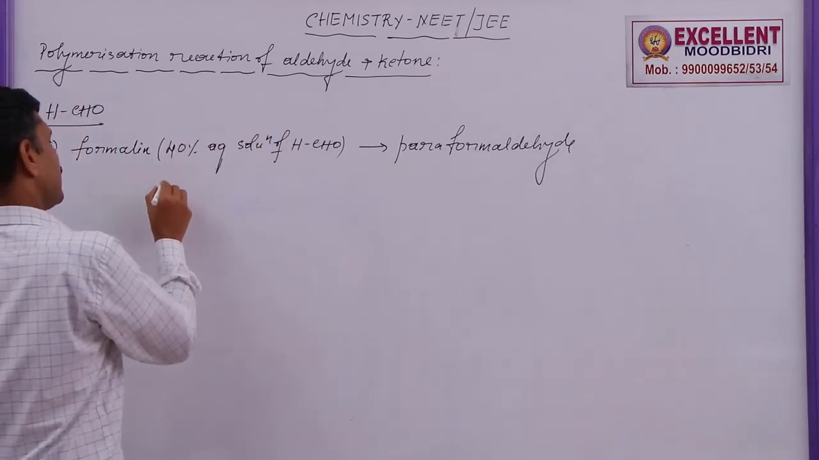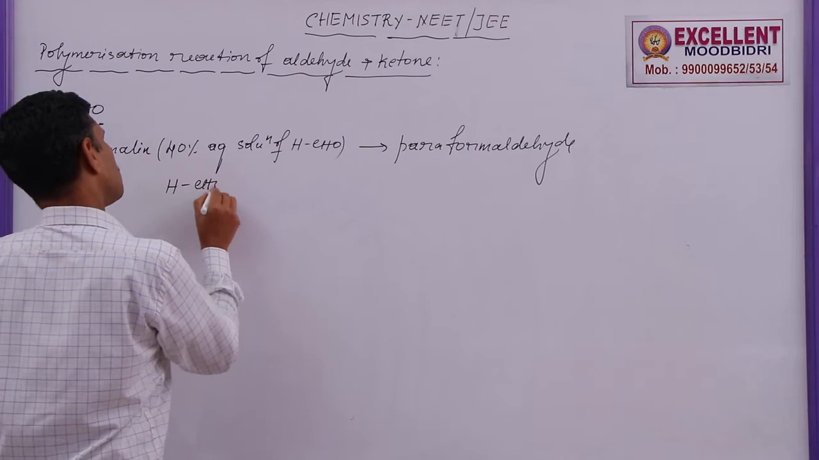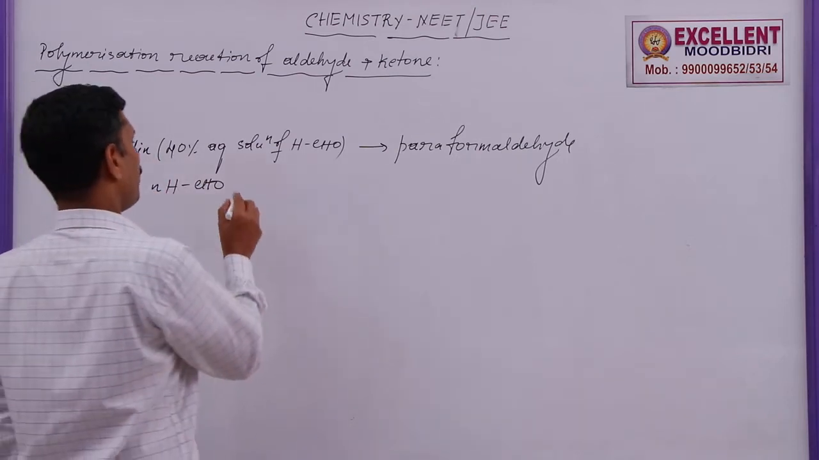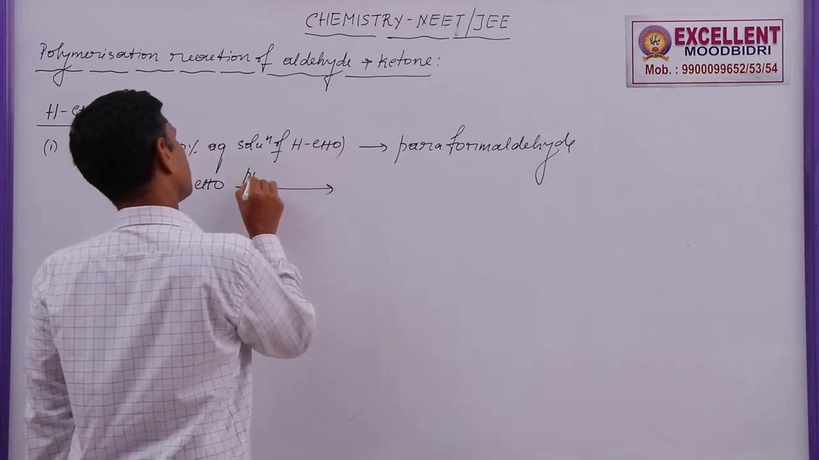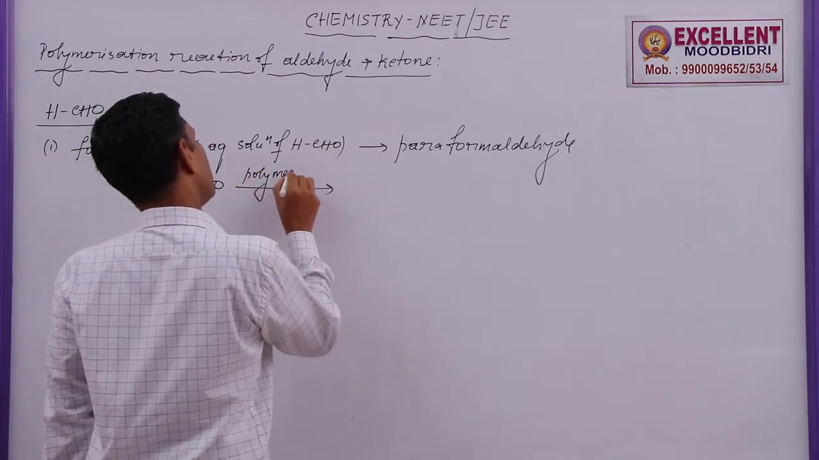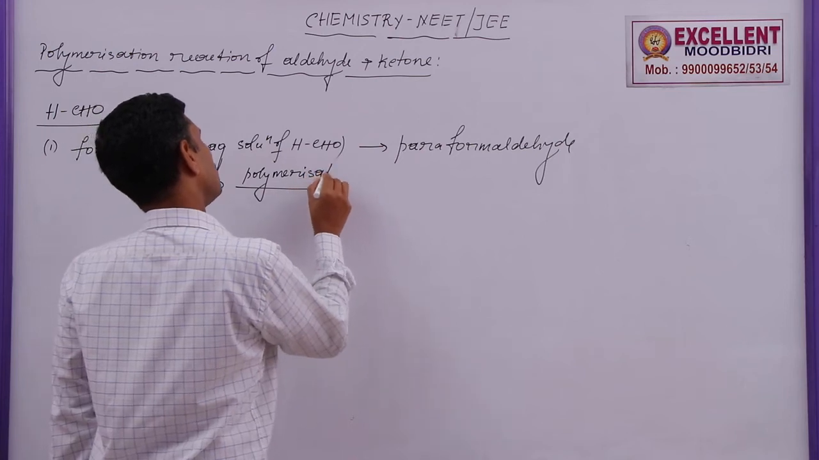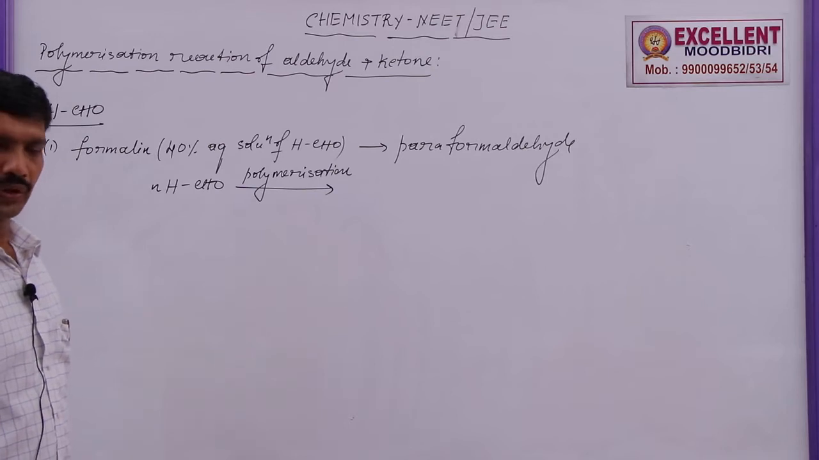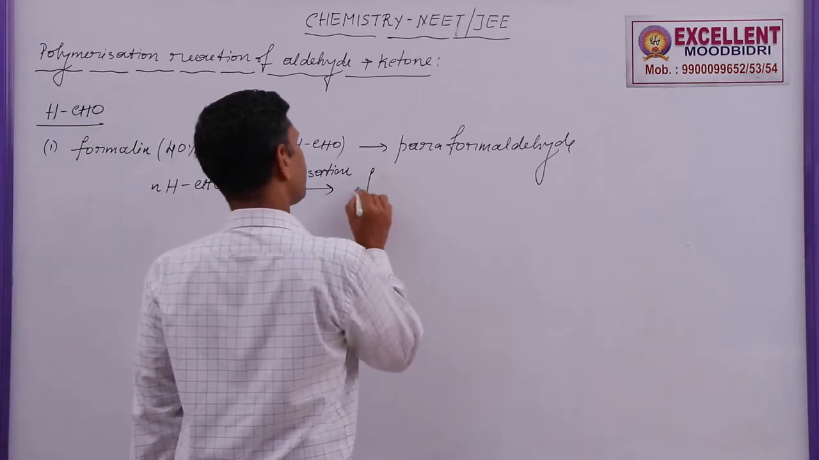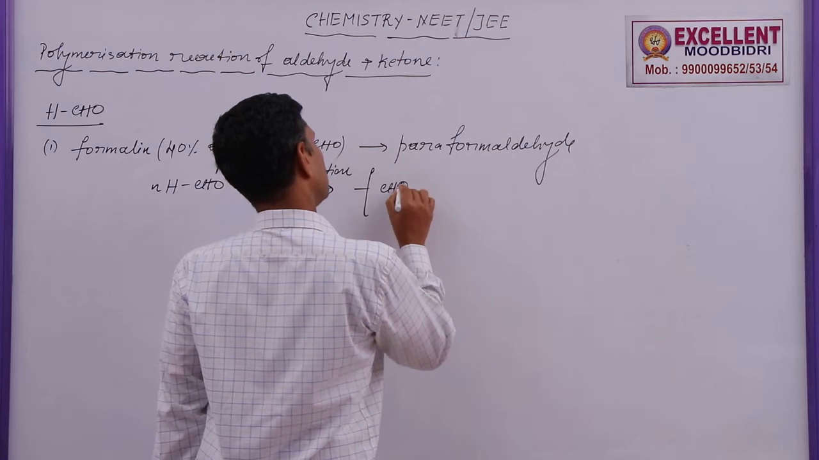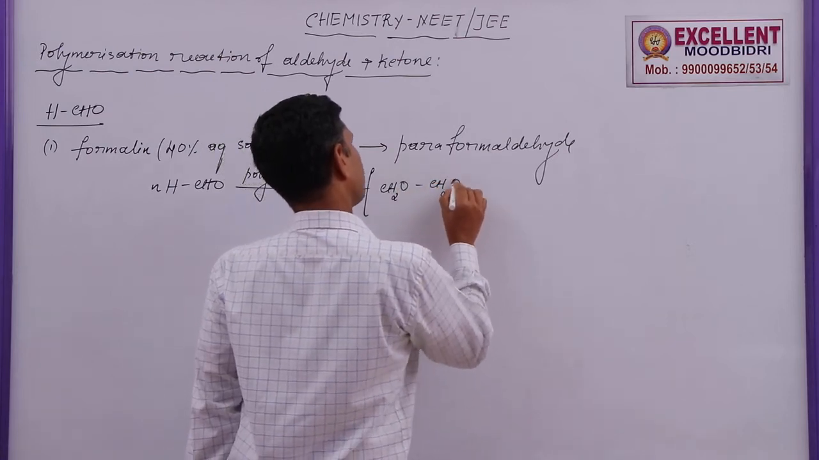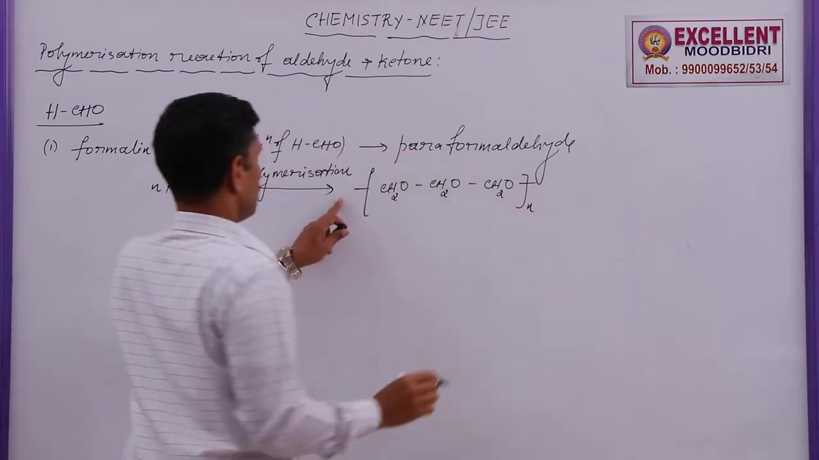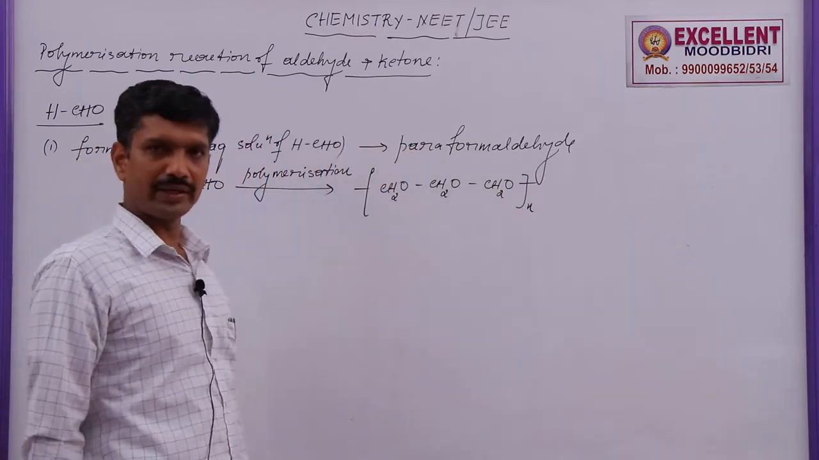Here, HCHO, n number of formaldehyde molecules, undergo a polymerization reaction. Polymerization means the conversion of monomers into a polymer. As a result, we get CH2O, CH2O, CH2O, with n number of molecules joined together. This compound is called paraformaldehyde.